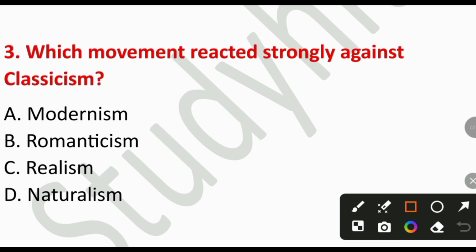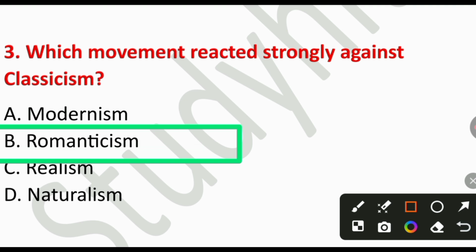Question number 3. Which movement reacted strongly against classicism? A. Modernism, B. Romanticism, C. Realism, D. Naturalism. So the right answer is option number B, Romanticism. Romanticism rejected reason and rules, emphasizing emotion, imagination, and nature.